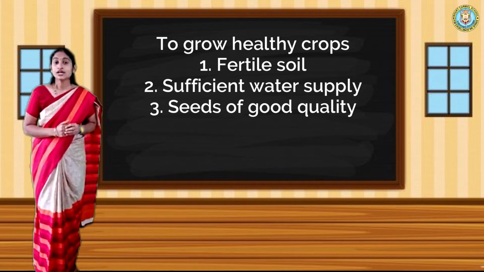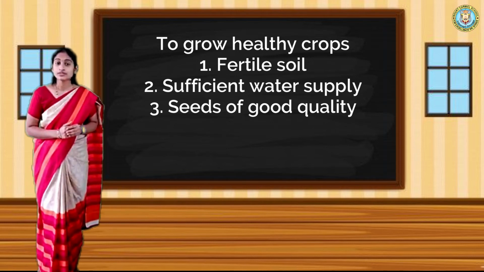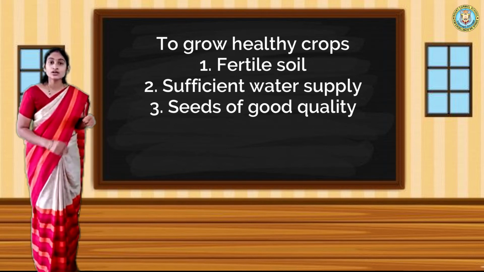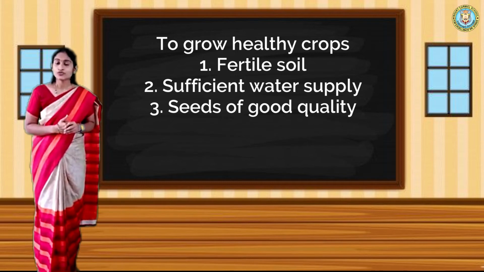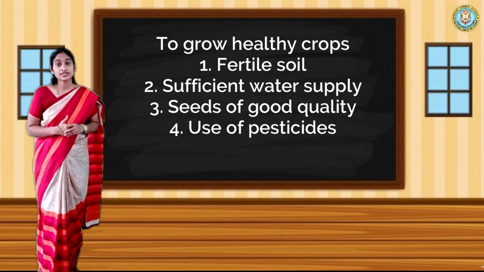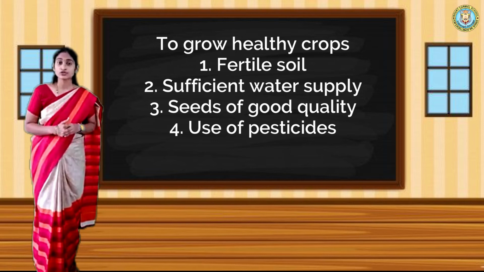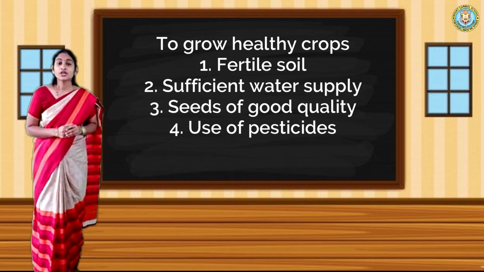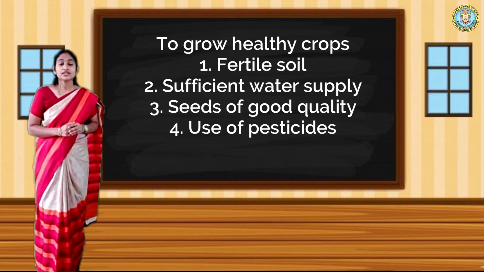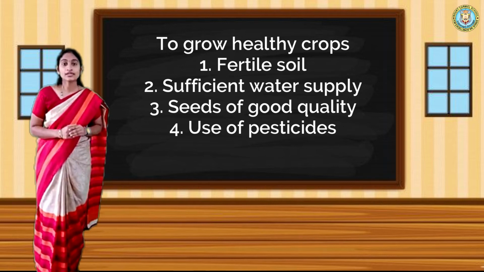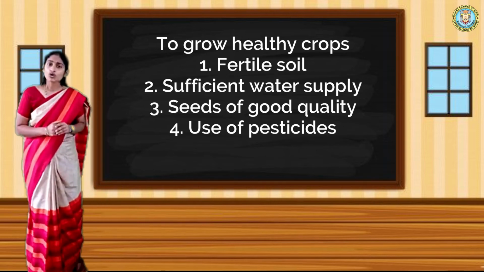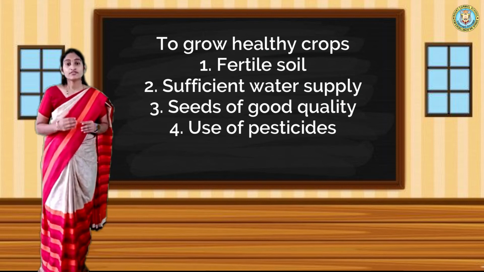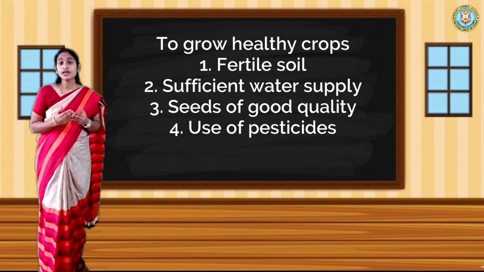Weeding means removal of unwanted things which are near the crop. Then pesticide. The spray of pesticides is also very important to keep the crops away from pests, diseases and other small insects. These are all the things we have to do for a healthy crop.